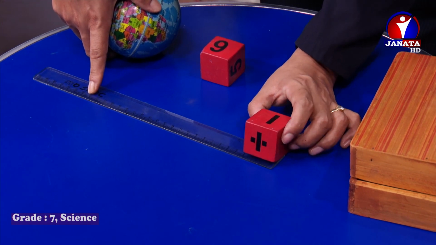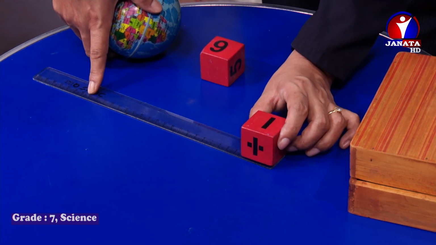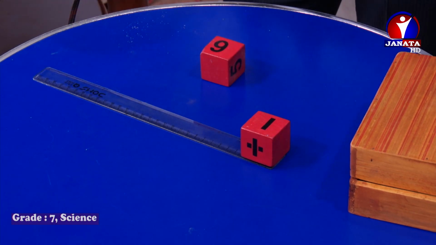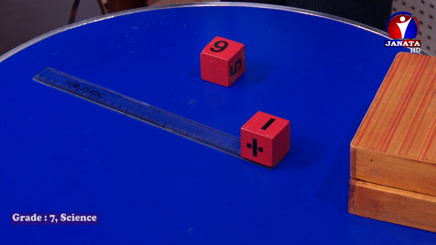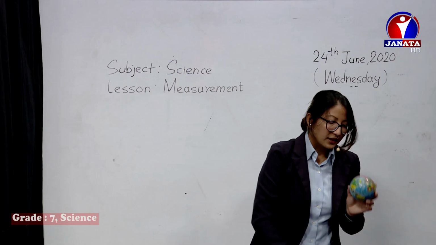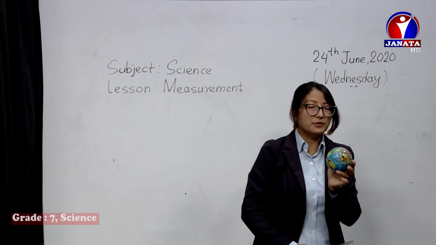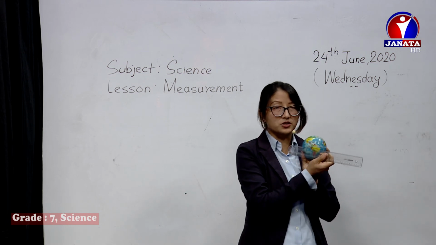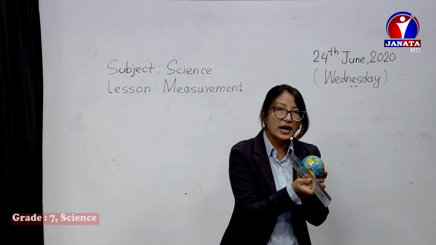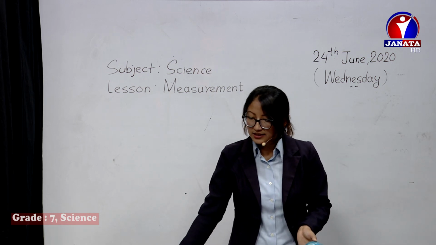Suppose I have kept it in a straight line of 3 centimeters this side here, and then after I'll take the ball. Like as I've already said, we cannot measure the ball's diameter with the help of a scale. It's not possible to measure. From which side shall we measure? So what we have to do is take help of these blocks and the scale.